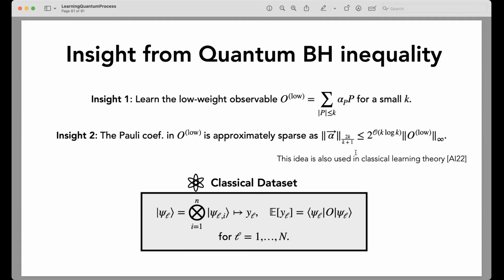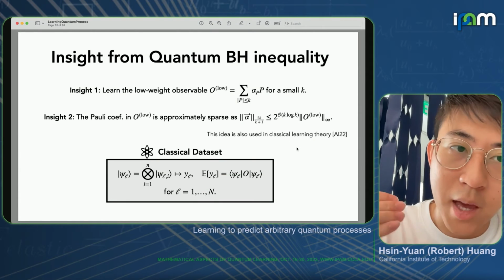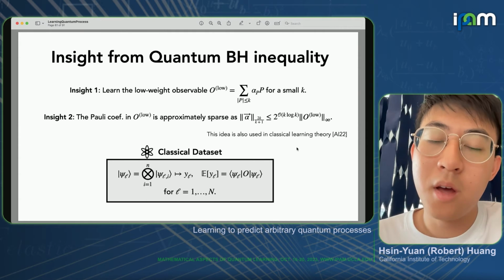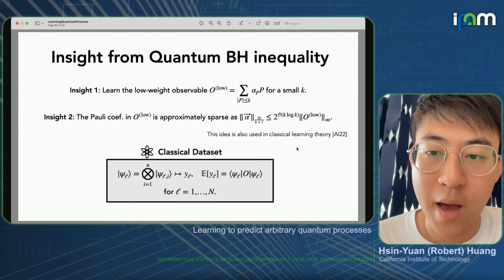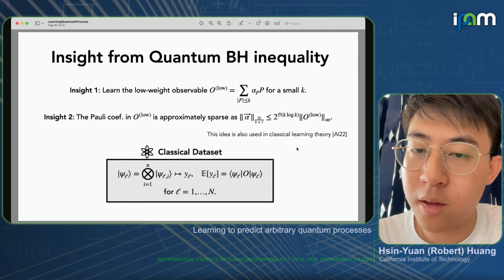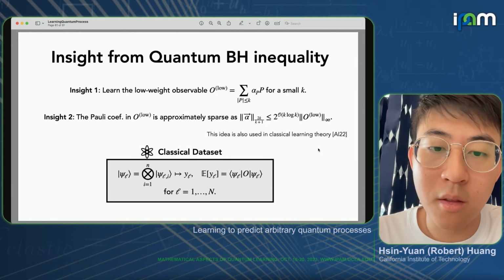Think of it as kind of like a one norm. If one has a one norm bound, then we can do compressed sensing style methods to reconstruct things very efficiently. But we don't just need one norm. If we get some kind of 1.6 norm bound, then we still get similar approximate sparsity that enables fast learning. And this is also an idea that was used in classical learning theory from 2022.